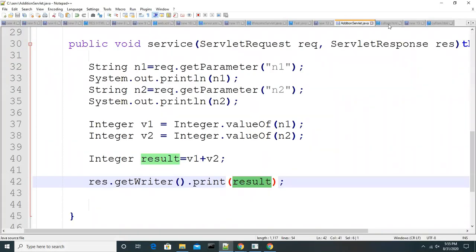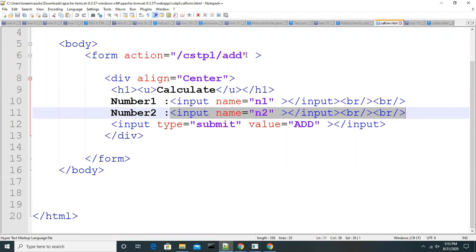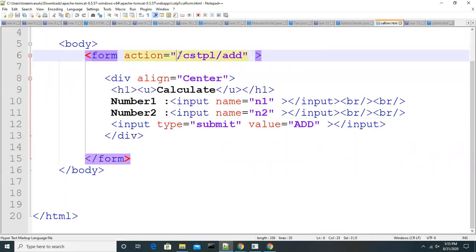Whatever you entered in the form, when you click on the add button, that means when you are submitting, those details are appended with the names n1 equal to 56 and n2 equal to 58. Those are appended with the ampersand symbol as separator, and it starts with a question mark. If you see that path, we already know the path is slash CSTPL slash add. Before CSTPL, you know there is the IP address and port number.